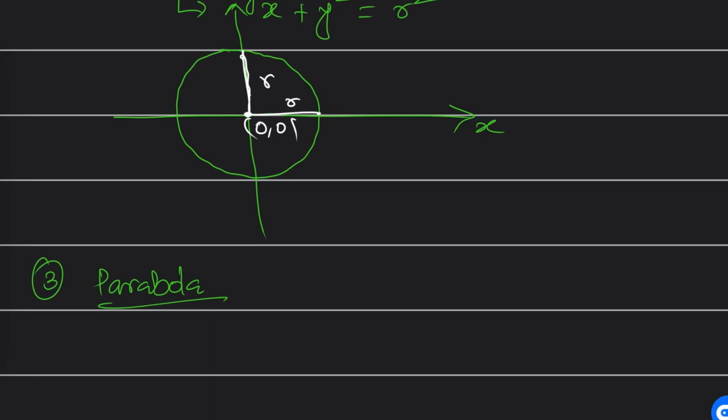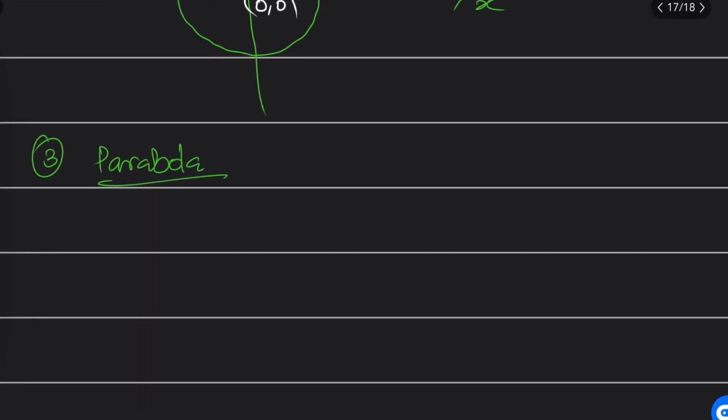You might have seen parabola so many times. A quadratic equation gives a parabolic equation, right? You know what a quadratic equation is: ax square plus bx plus c. We already discussed it in part 1 or 2: what is a parabola, what is a quadratic equation and all. Now I am going to discuss the nature of the curve here.